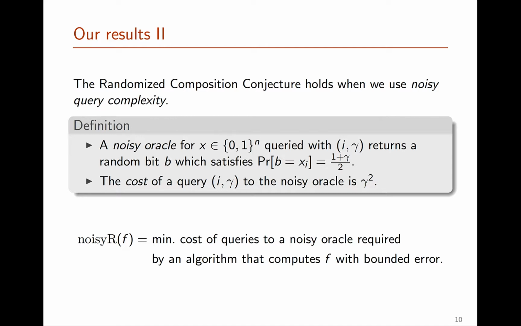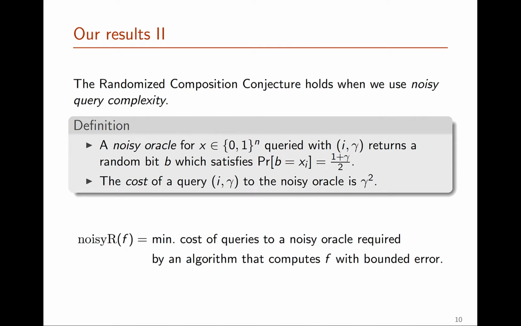And what the noisy oracle does is that it will return a random bit which is biased towards the value of x sub i. So it will return a bit which equals the ith bit of x with probability (1 + gamma)/2. And since this gives us less information about this bit, it's natural to also modify the cost to reflect this. And so we'll say that the cost of a query with bias gamma is gamma squared.